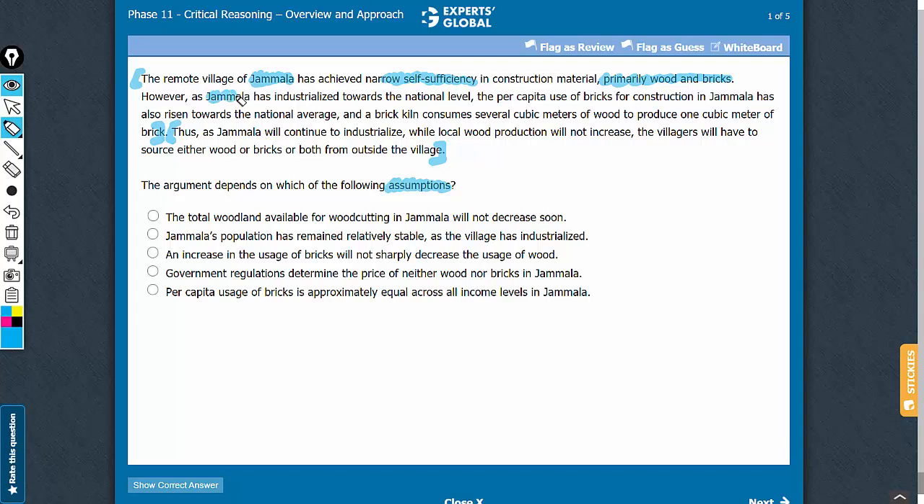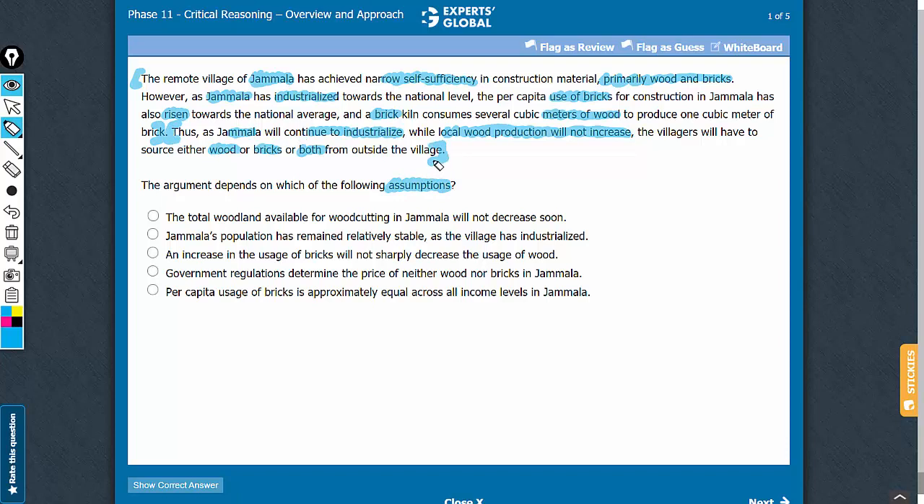However, this village is getting industrialized, because of which the use of bricks is increasing and it takes a lot of wood to produce brick. Therefore, the conclusion has been reached that as this village continues to industrialize and the local wood production will not increase, the villagers will have to either source wood or bricks or both. We need to identify an assumption made in reaching this conclusion here.